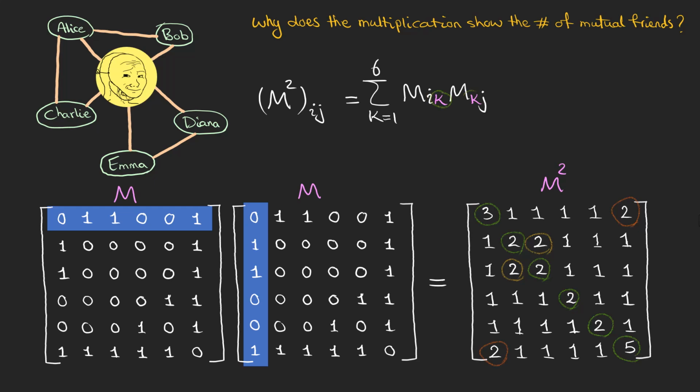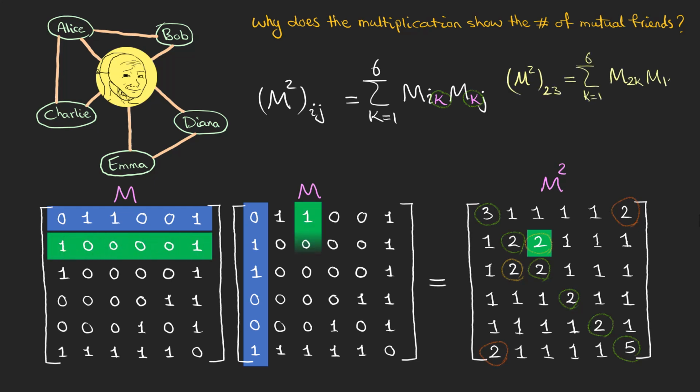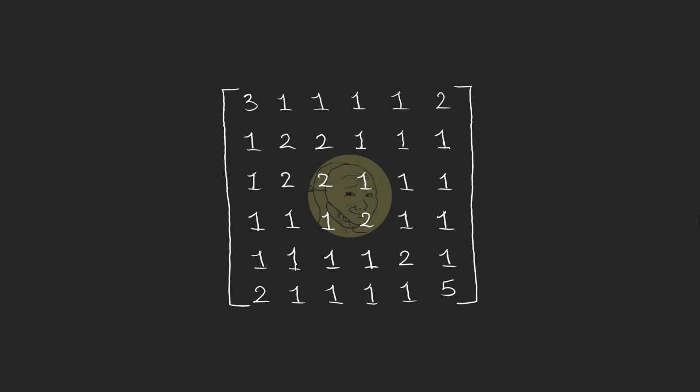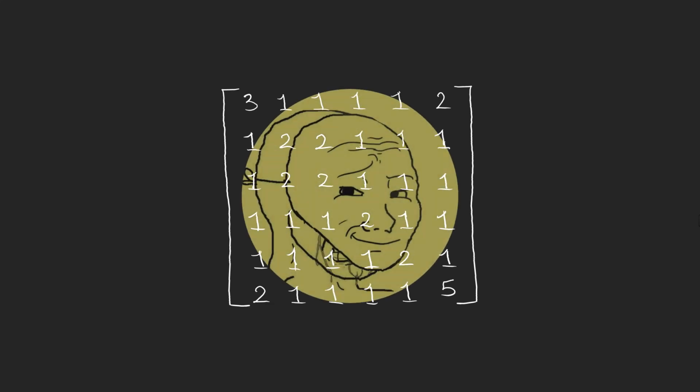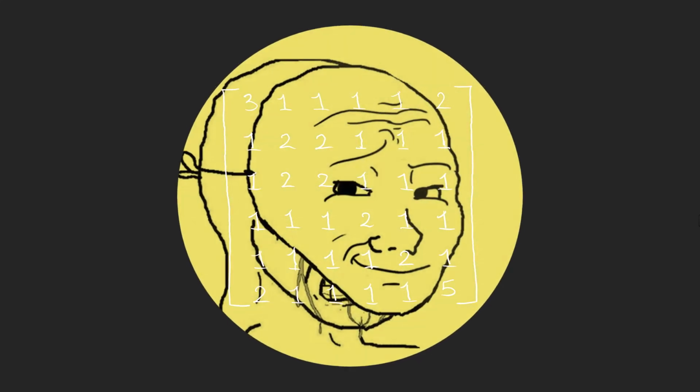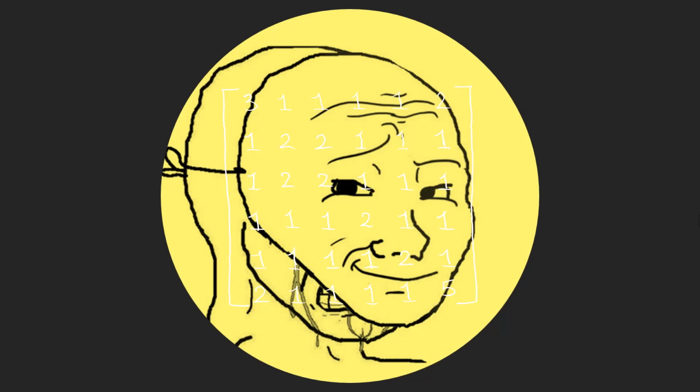In fact, by this summation, we are eliminating the first connection and paying attention to the second order connection between the people. For example, for this specific element, we use the second row and the third column. In fact, we are checking whether Bob and Charlie have any mutual connections with the other members of this society or not. Now, one more time, what is a matrix? Try to think about anything else other than this.